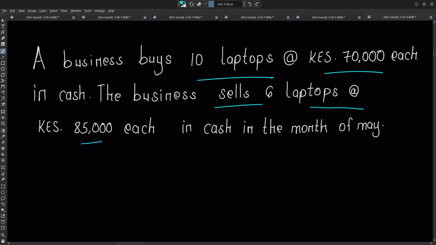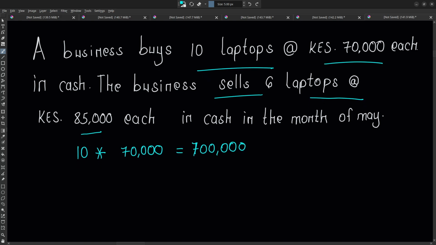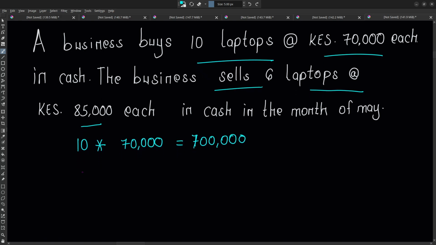So we have bought 10 laptops we want to sell. So we bought 10 laptops at 70,000 each. So we bought them at 700,000, okay?